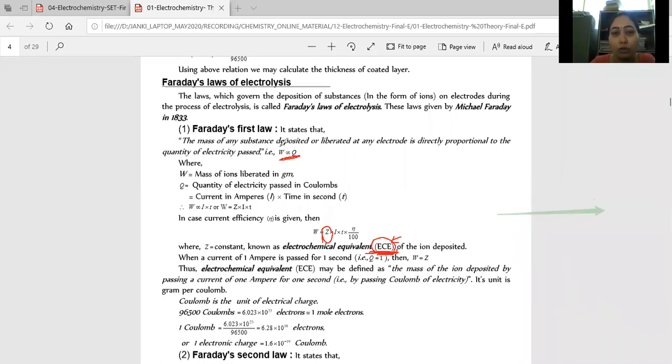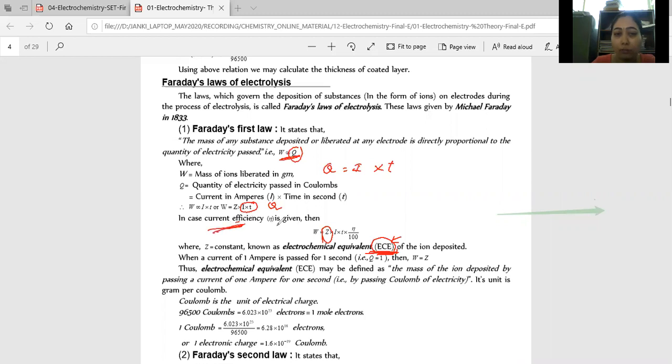So first of all, W, the mass of the product obtained, is always directly proportional to Q. Q means the coulomb. Fine. If we remove the proportionality sign, Q is equal to I into T, where I means current in ampere and T is time in seconds. So W is proportional to Z into Q, and instead of Q, I directly write I into T. So W is equal to ZIT, where Z is known as electrochemical equivalent.